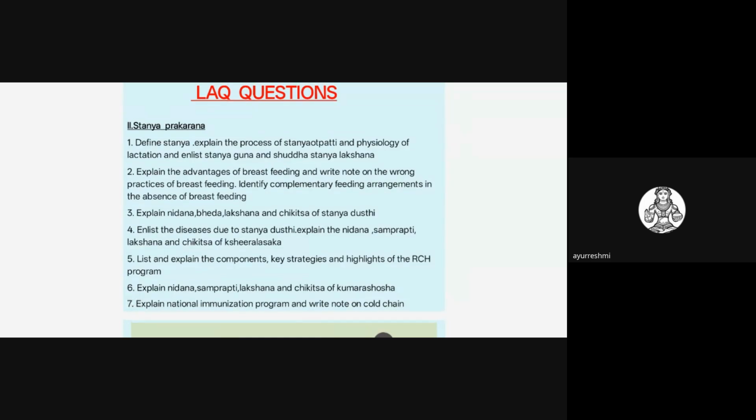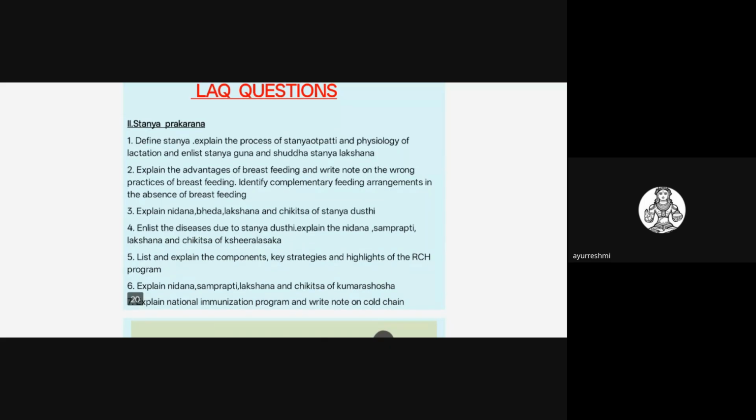Other questions they may ask are: enlist the diseases due to Stanya Dushti and explain the Nidana, Samprapti, Lakshana of Kshiralasaka. If you see the old question papers, Kshiralasaka is also one of the favorite questions they have asked. The diseases related to Stanya Dushti are Aiputana, Kshiralasaka, Kukunaka, Parigarbhika, that is the Kshiraja Roga.